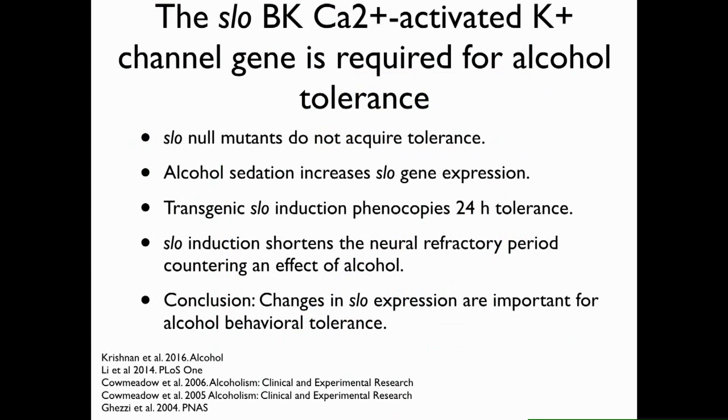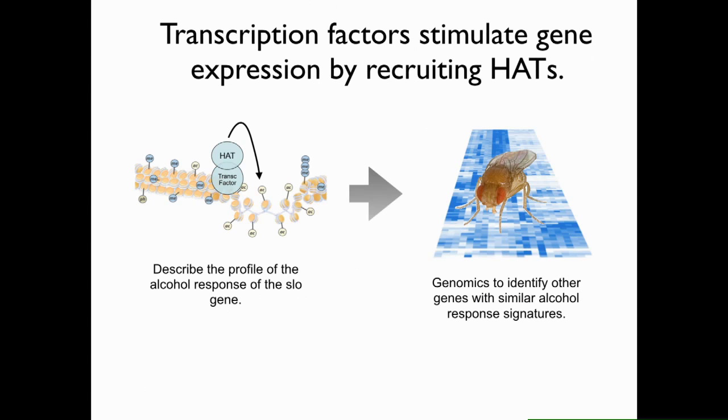We have linked the slow BK-type calcium-activated potassium channel to tolerance in the fly. And the evidence for this has all been published, but I can summarize it as that slow mutations eliminate the capacity to acquire tolerance, that alcohol sedation induces slow gene expression, and that transgenic slow induction phenocopies tolerance, and that the slow expression is required in the nervous system. And so from this and other work, we've concluded that slow induction is important for producing this behavior.